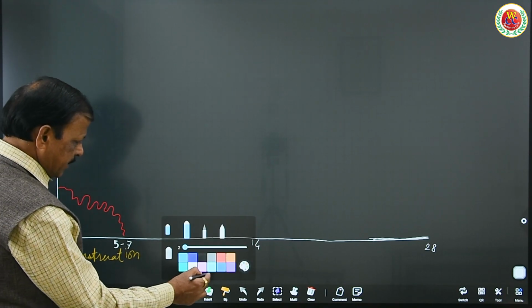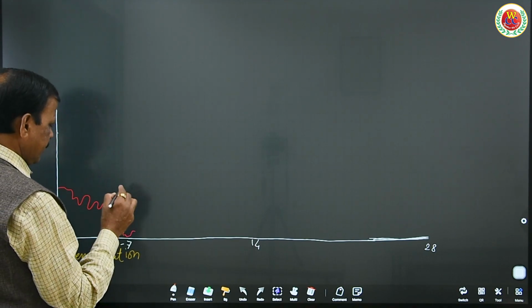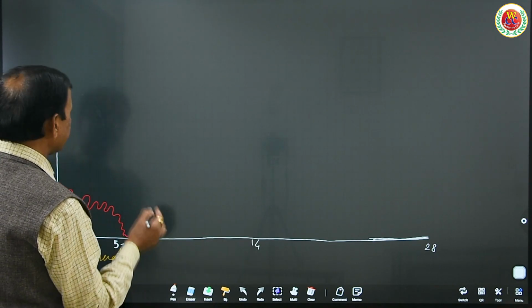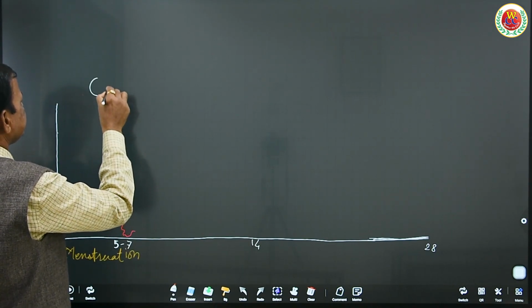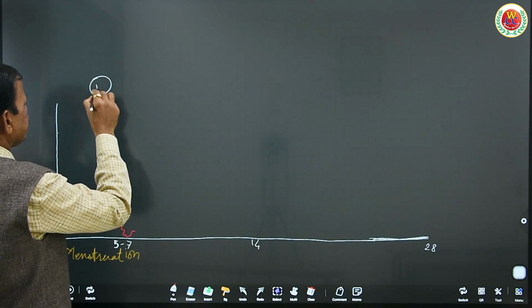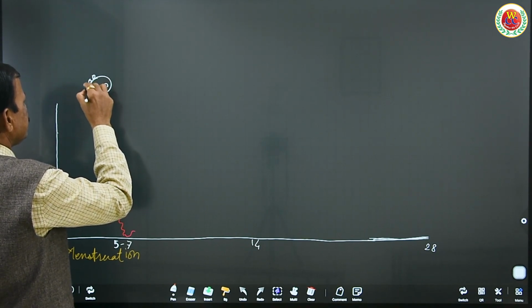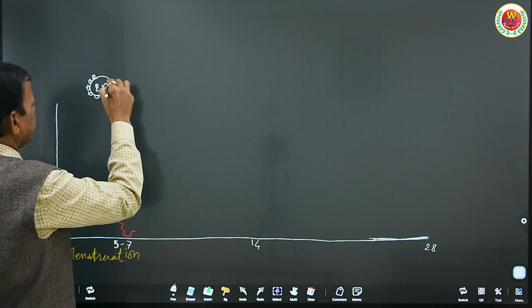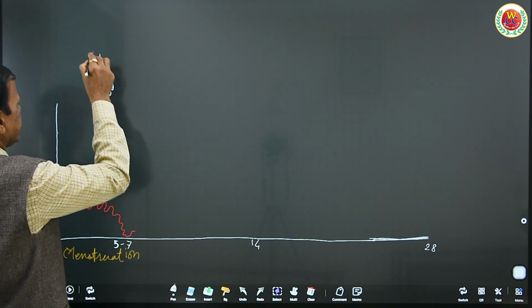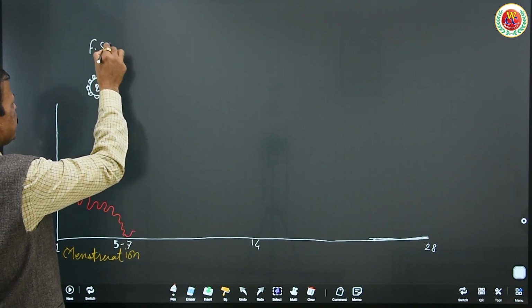Now, after 7 days, the developing Graafian follicle begins to secrete estrogen hormone under the stimulus of follicle stimulating hormone.